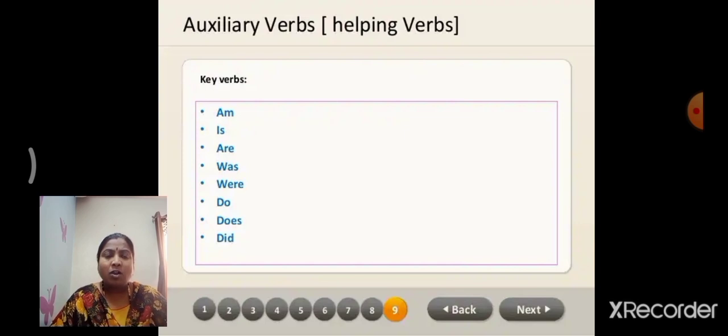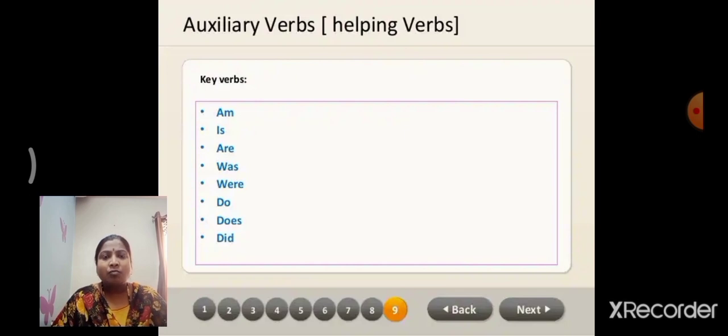In this whole segment, we repeatedly talked about auxiliary verbs, helping verbs. What are the auxiliary verbs? Here is the list of a few key verbs: am, is, are, was, were, do, does, did. Am is used for the pronoun I only. You already know that: I am a teacher, I am a doctor.